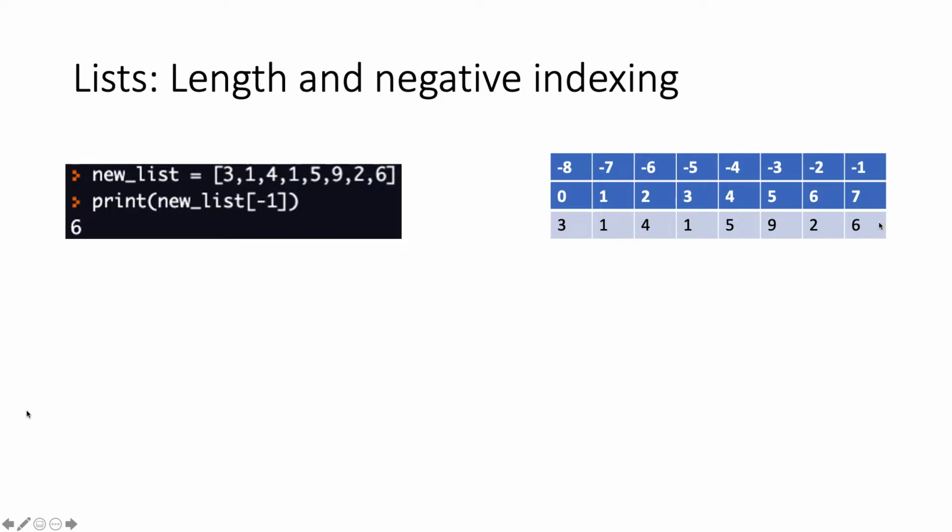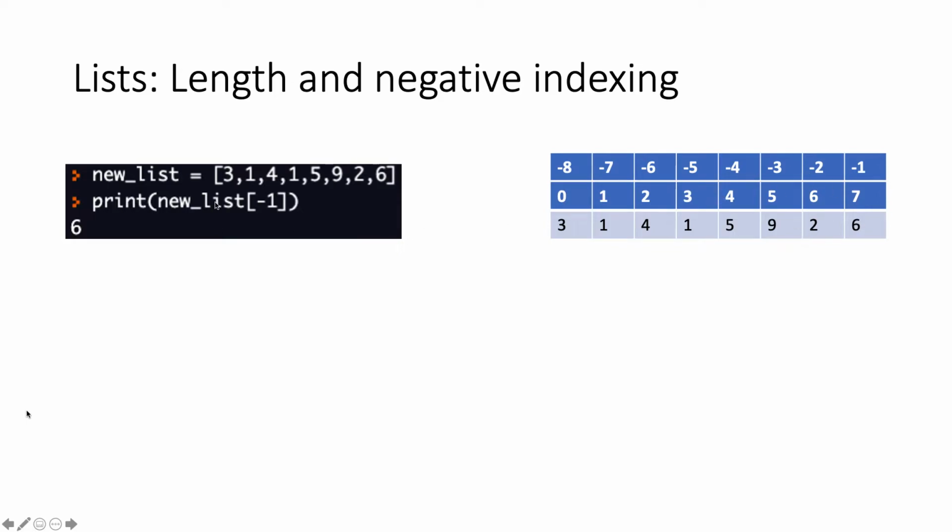So basically, if you want to access the list, in the second row over here we have the normal index, and then in the first row over here we have the index going in reverse order. So this is index minus 1, and so on.